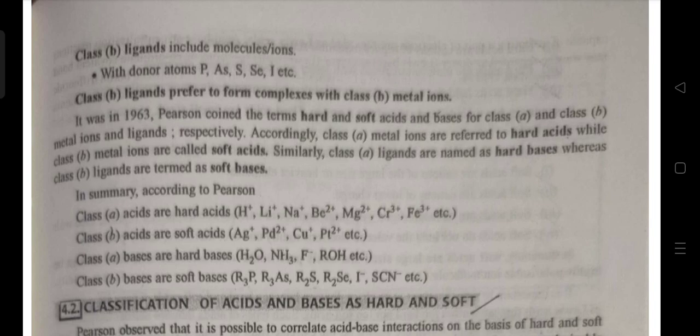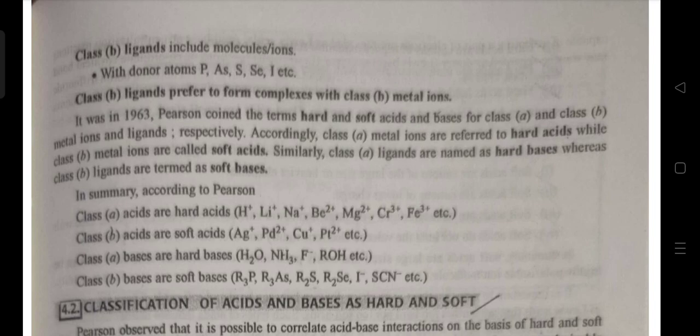Accordingly, class A metal ions are referred to as hard acids, while class B metal ions are called soft acids. Similarly, class A ligands are named hard bases, whereas class B ligands are termed soft bases.